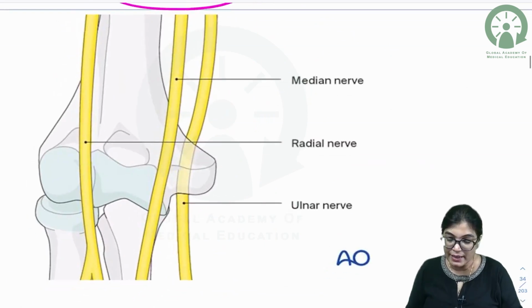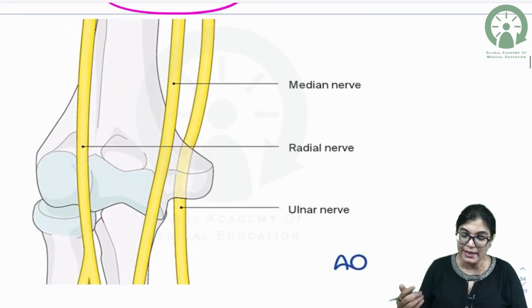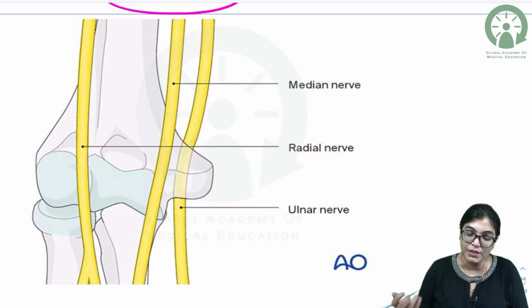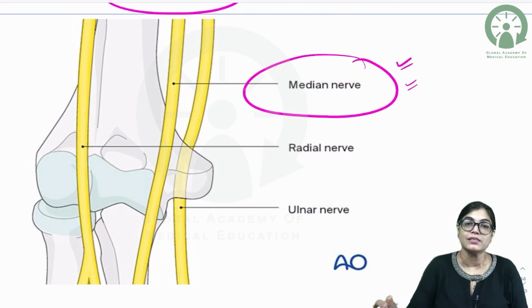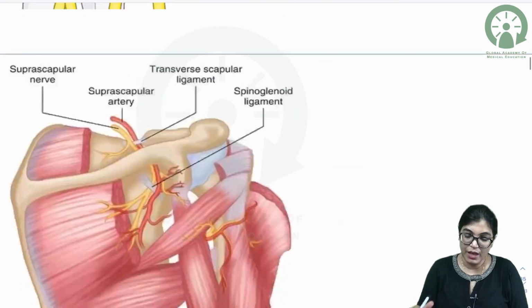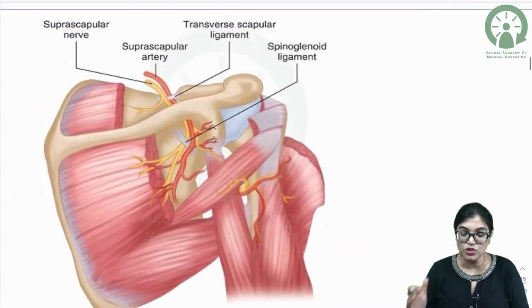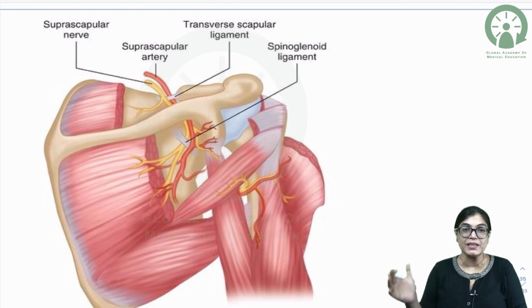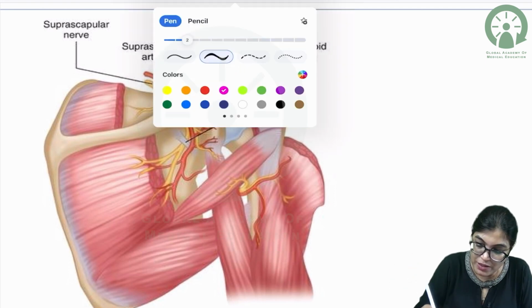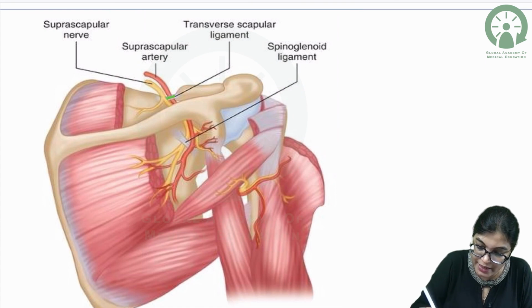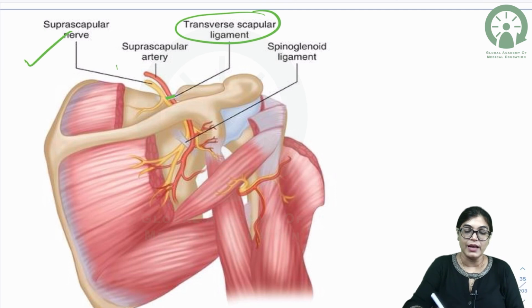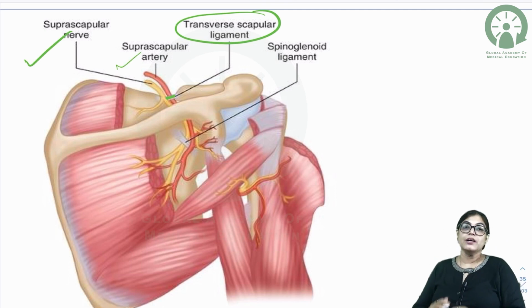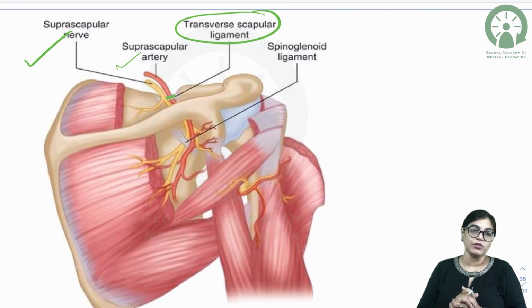Now, this is exactly the anterior view of the distal part of the humerus, and you can see median nerve is related in the distal part directly on the distal aspect of the humerus bone. Also, if you see this image, you can see the scapular region, the suprascapular notch is there, and in the suprascapular notch you can see there is a transverse scapular ligament which is making it a foramen, and suprascapular nerve and suprascapular artery are traversing through it. So, suprascapular notch is related with suprascapular nerve, not just the scapular notch.